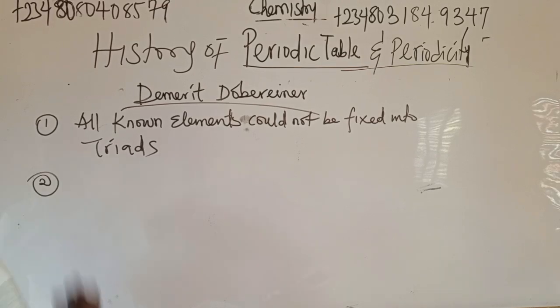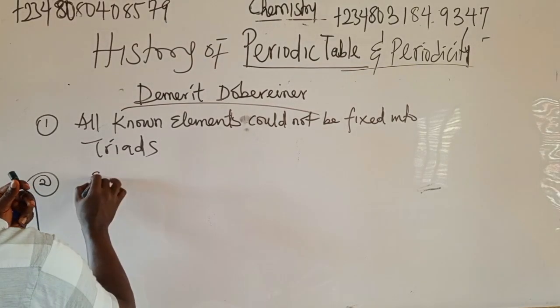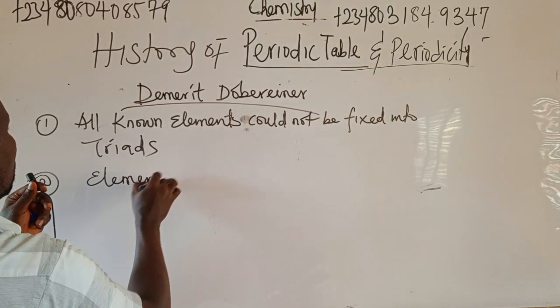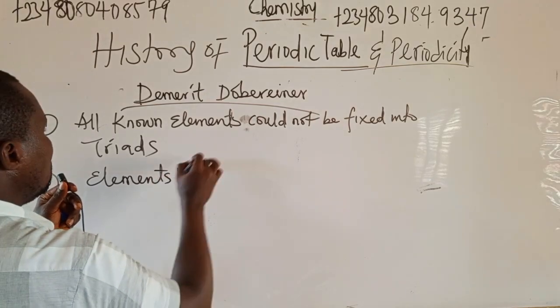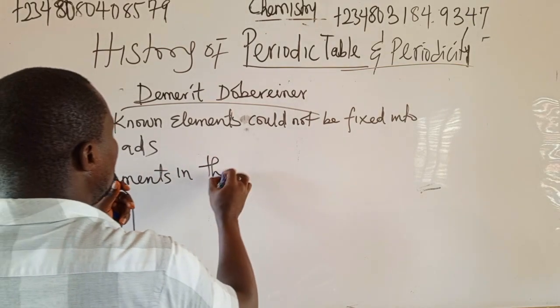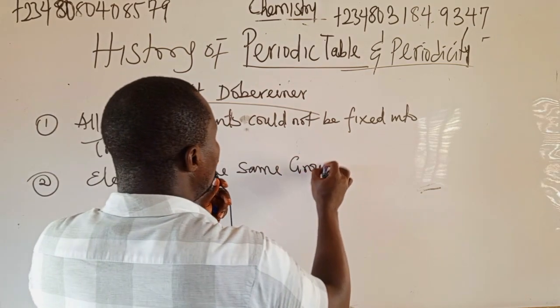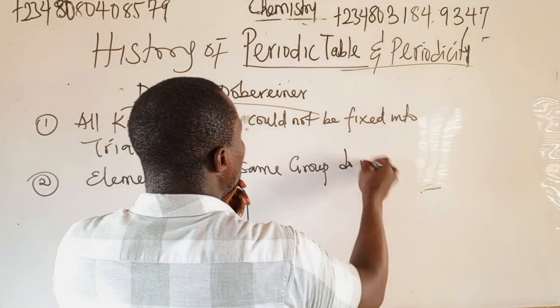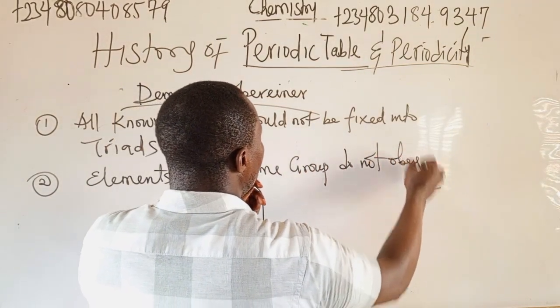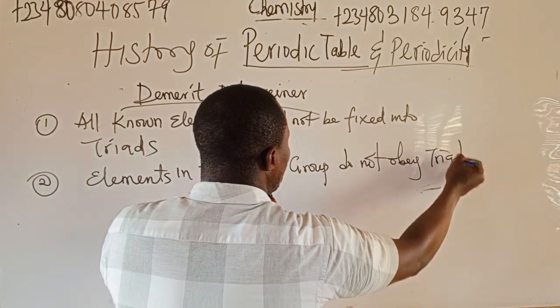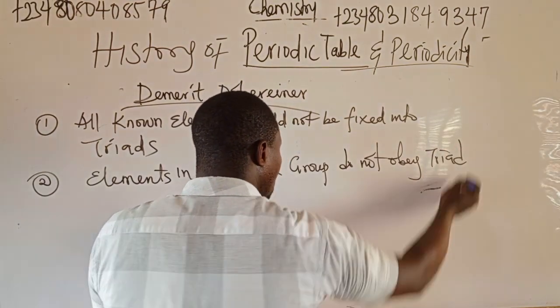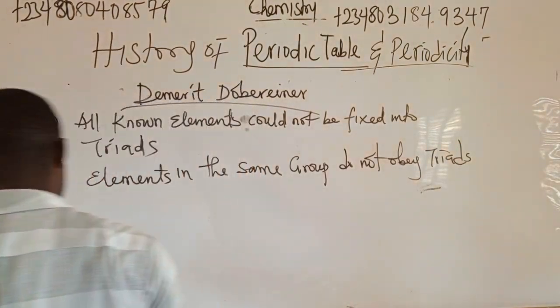Number two, elements in the same group do not obey the triad method.